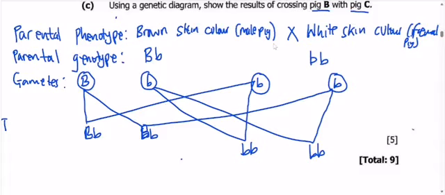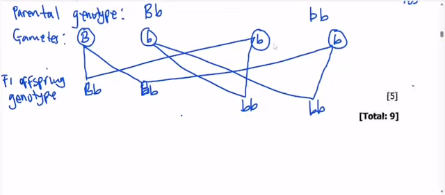So you can just say F1 offspring genotype. You can write it here, and this is how you are going to score the marks. This is our stage 4. Then, after writing the F1 offspring genotype, you can now write the F1 offspring phenotype, which is the physical appearance of these offspring.